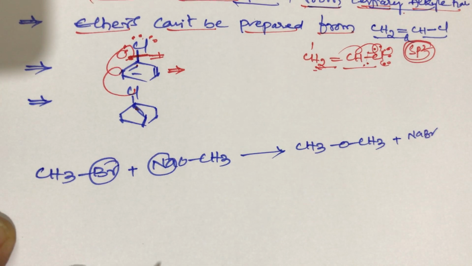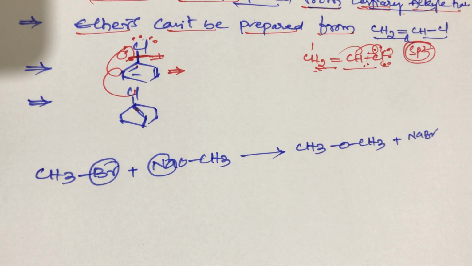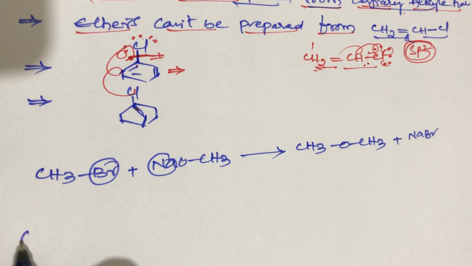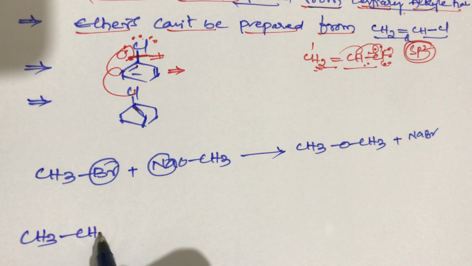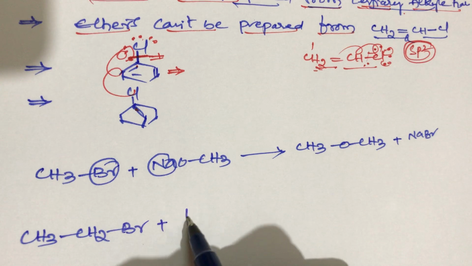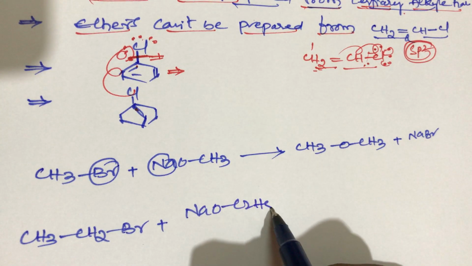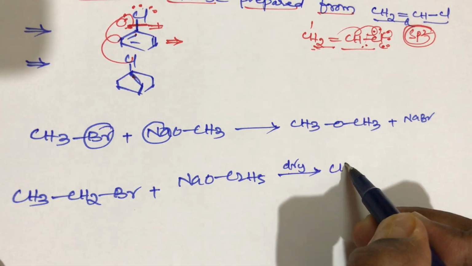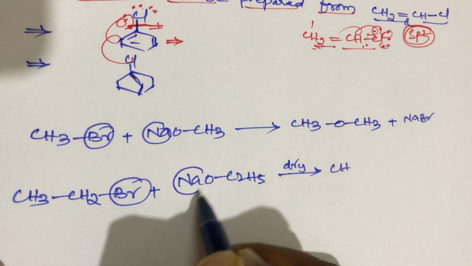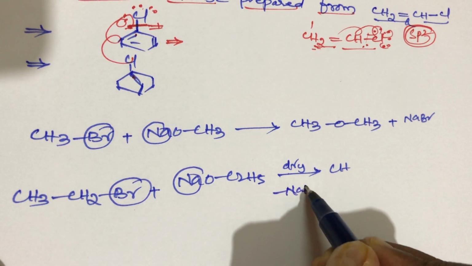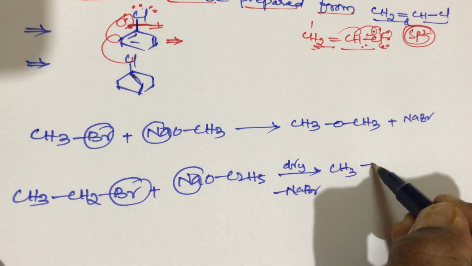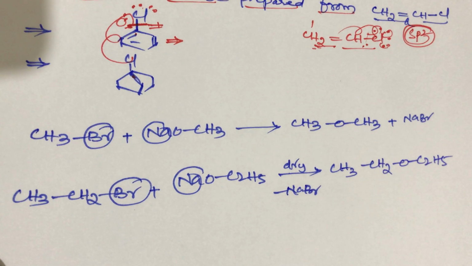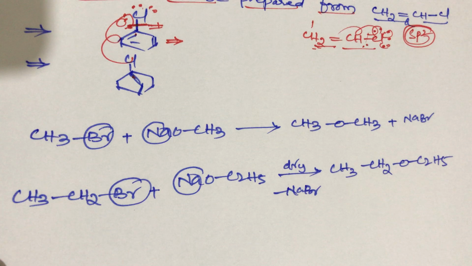And one more thing, student, in ether condition, less hindered and less crowded is more favorable, student. So this is CH3; less hindered means fewer carbons. And one more example, student: CH3CH2Br in the presence of sodium ethoxide, in the presence of dry ether. What happens, student? Br from here, Na here, minus NaBr is elimination, and we get the product CH3CH2OC2H5, diethyl ether will be formed. So this is the simple trick, student.